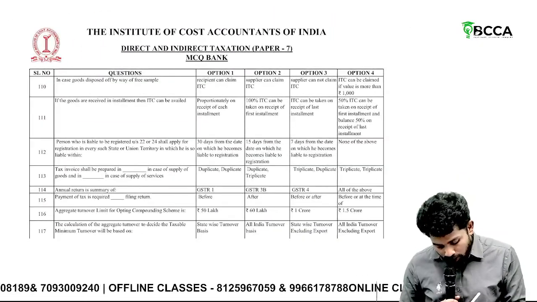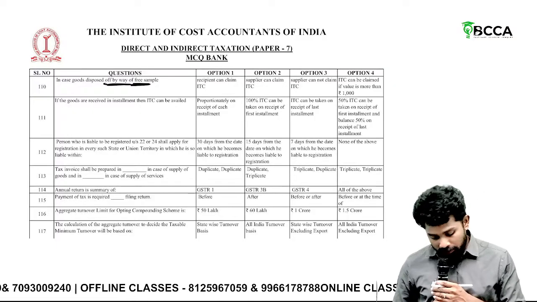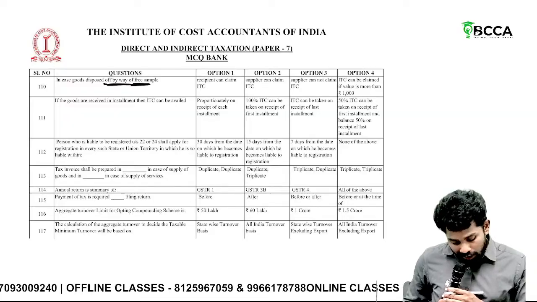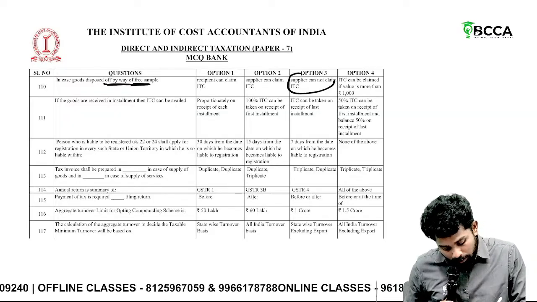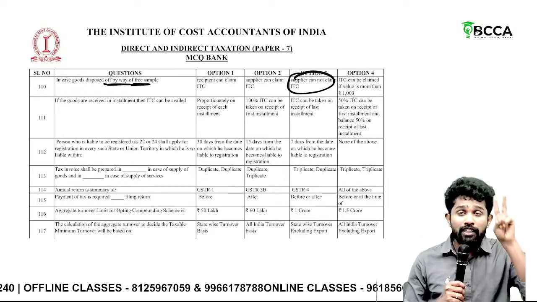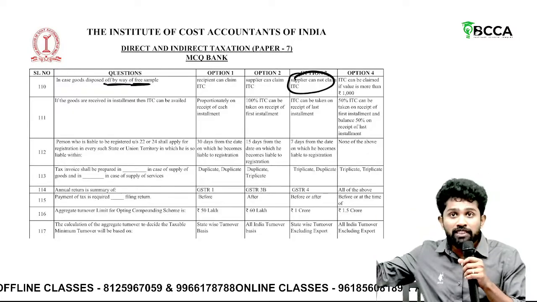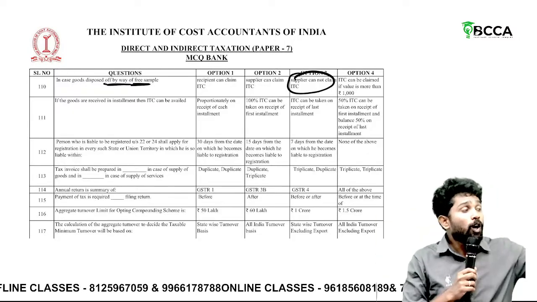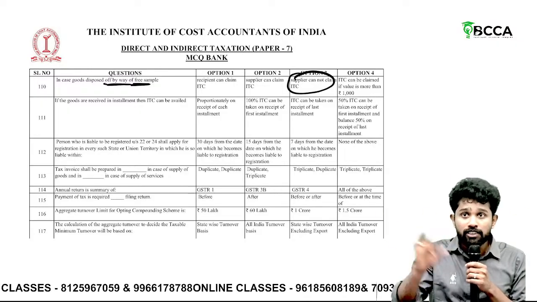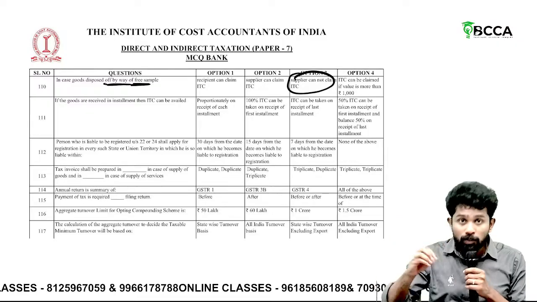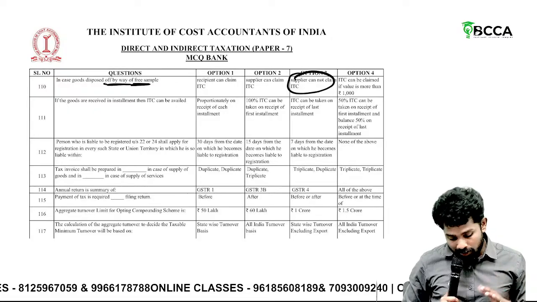Then, in case goods are disposed by way of free samples, ITC cannot be availed. Supplier cannot claim ITC on free samples. Sir, understand, ITC is given only when there is double taxation. When I am selling, if it is taxable, then on purchase I will be getting ITC. Okay, so only when my sale also gets taxed, then only I will be getting ITC. So here, supplier cannot avail ITC.